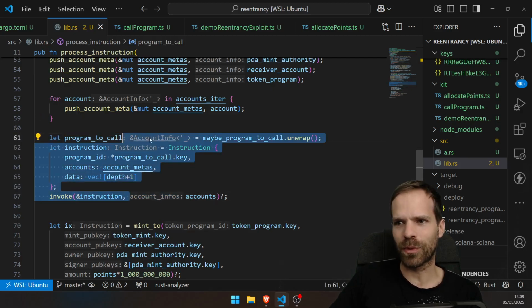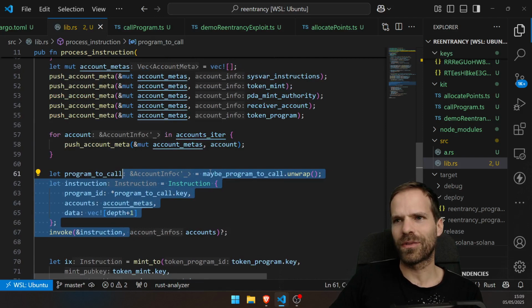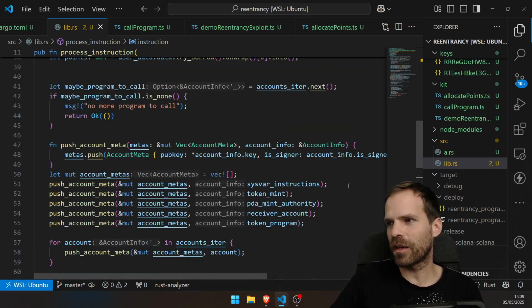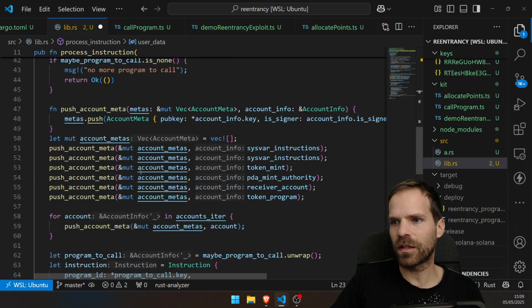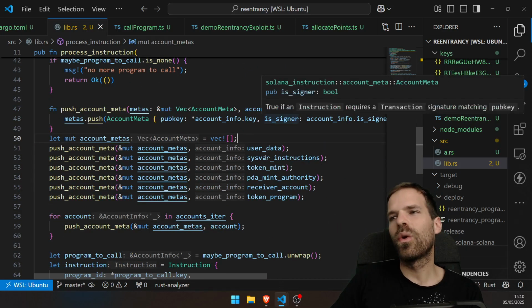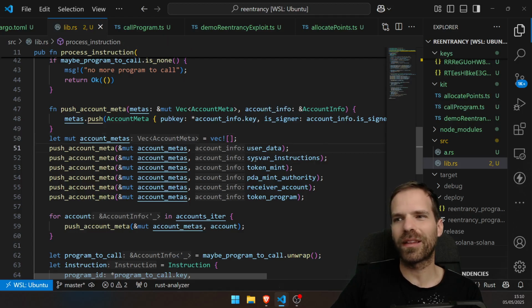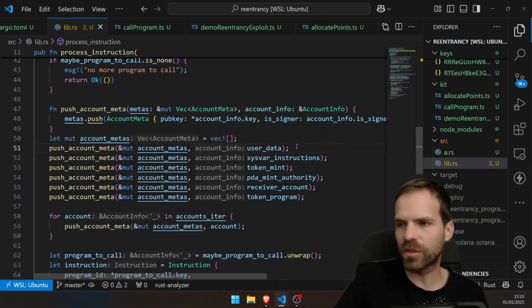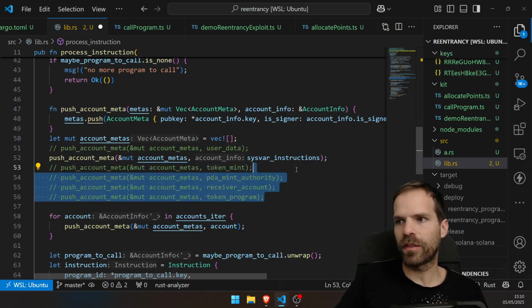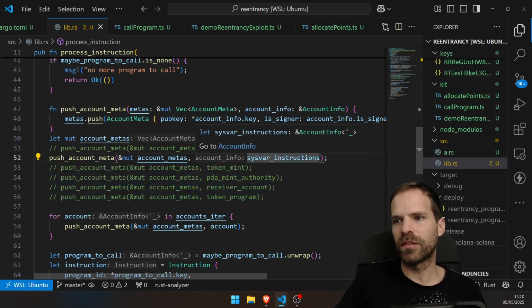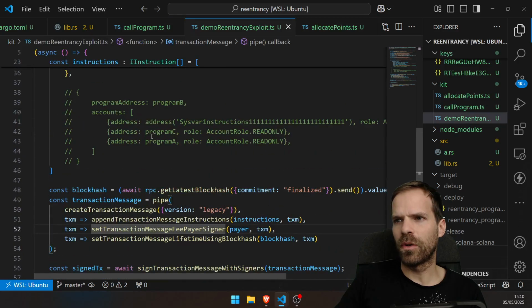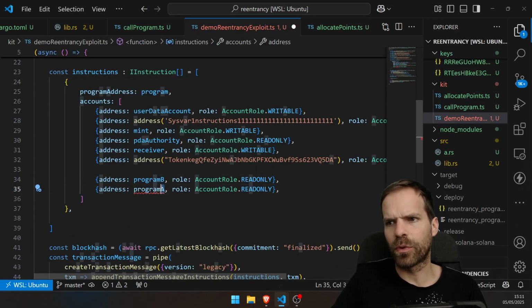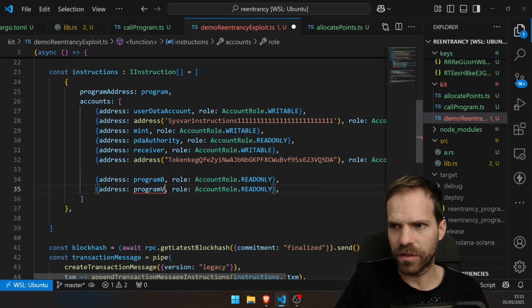And whether that be the same program or another program, it doesn't really matter. Could do the same program, but then I need to not forget that I also need to put in the user data account here. Or I first call another program like program A. You know what, first let's call just another program. And we know that the other program only needs the sysvar and what other CPIs it wants to do, like we did here. In our demo, say, we would then call program B, that should then call program C or something like that.